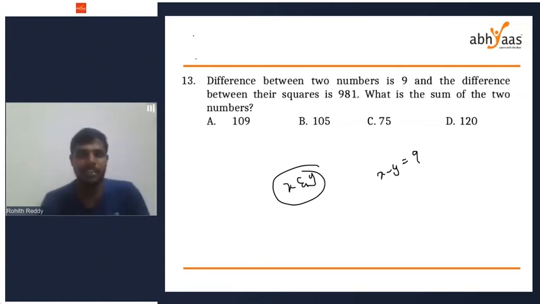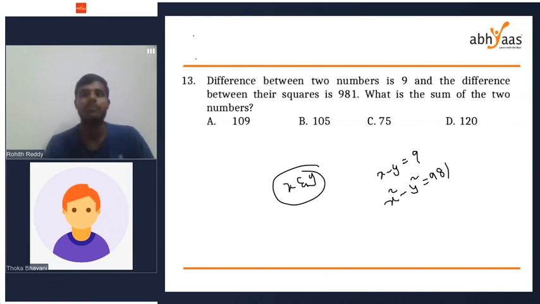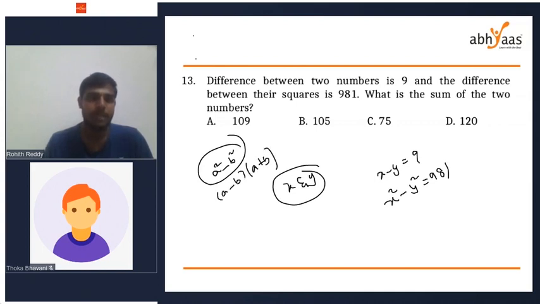Okay. The difference of two numbers is 9 and the difference between their squares is 981. Difference between their squares means simply x square minus y square equal to 981. We have to find the sum of the numbers. Anyone got the answer? First of all, you should know the formula for a square minus b square. What is a square minus b square? It is a minus b into a plus b.